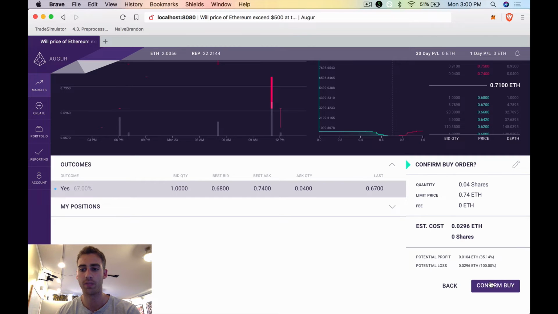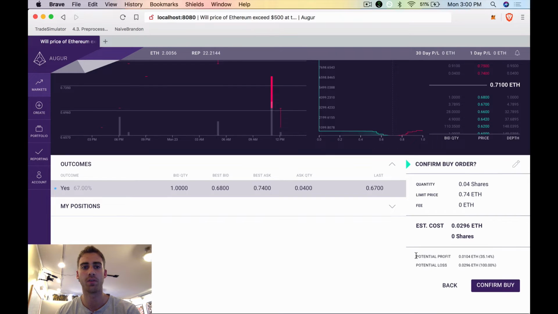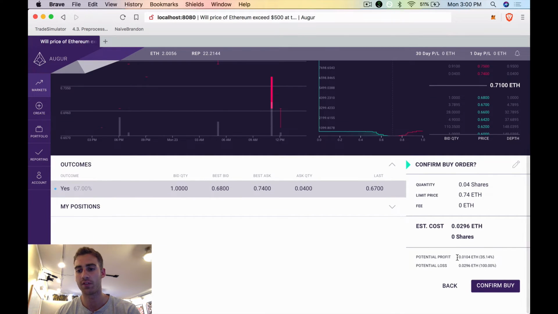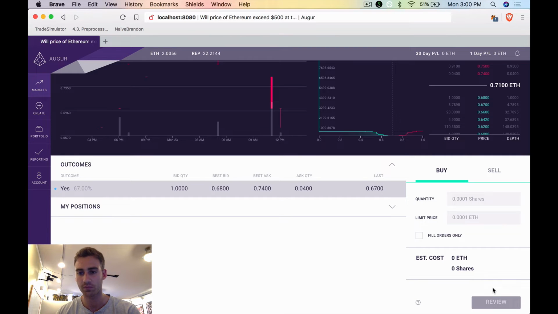So what that will mean is if I'm right and the price of Ethereum does go over $500 by the end of 2018, then I will get a 35% return on my investment.